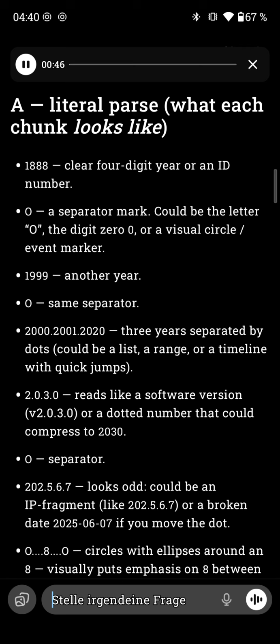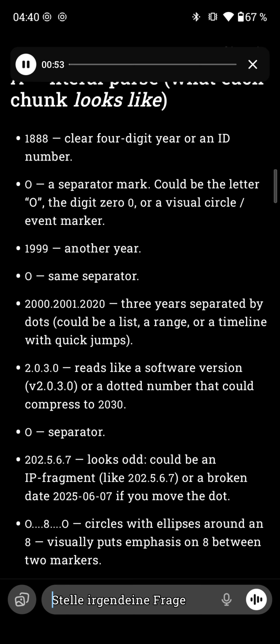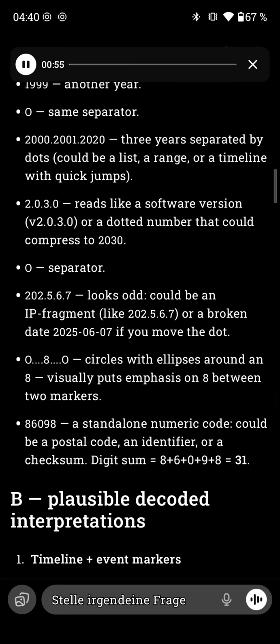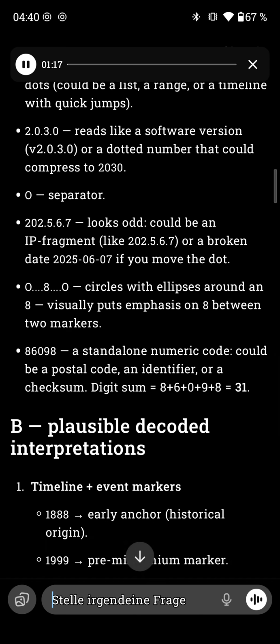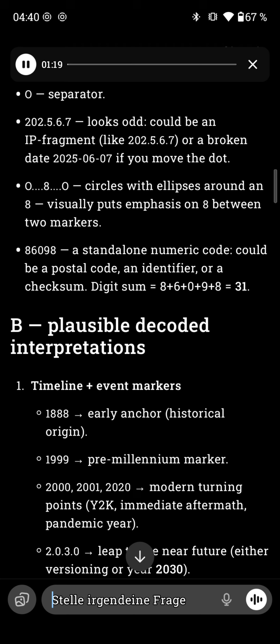2.3.0 reads like a software version, v2.0.3.0, or a dotted number that could compress to 2030. O, separator. 22.56.7 looks odd. Could be an IP fragment like 22.5.6.7 or a broken date, 2025-0607, if you move the dot. 080, circles with ellipses around an 8, visually puts emphasis on 8 between two markers. 86098, a standalone numeric code, could be a postal code, an identifier, or a checksum. Digit sum: 8 plus 6 plus 0 plus 9 plus 8 equals 31.